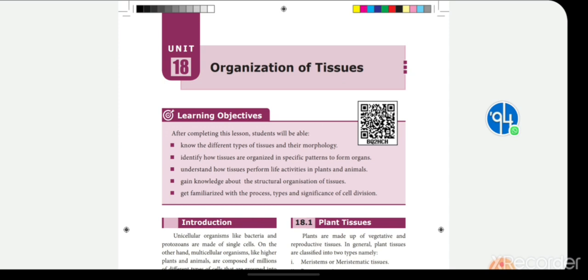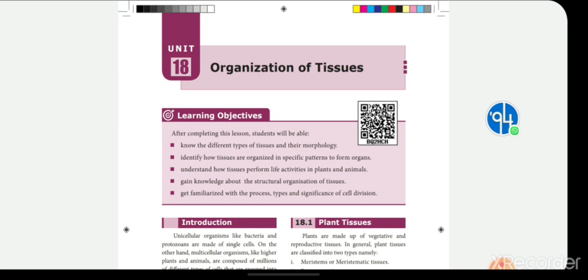Okay, today, children, I am going to begin a new topic, that is organization of tissues. What is meant by tissues, and what is meant by organization of tissues, is the question here. So, what is a tissue? You know very well that all living organisms, whether plants or animals, unicellular or multicellular, are made up of cells. That you know very well, right?